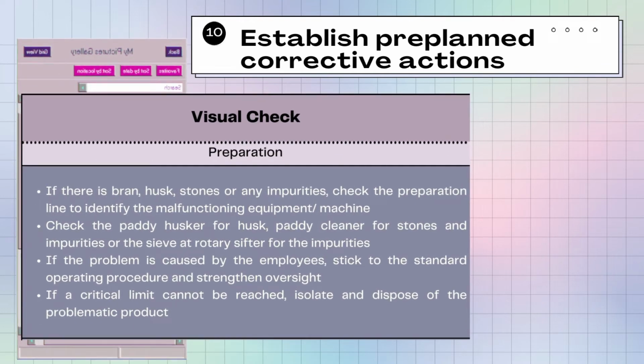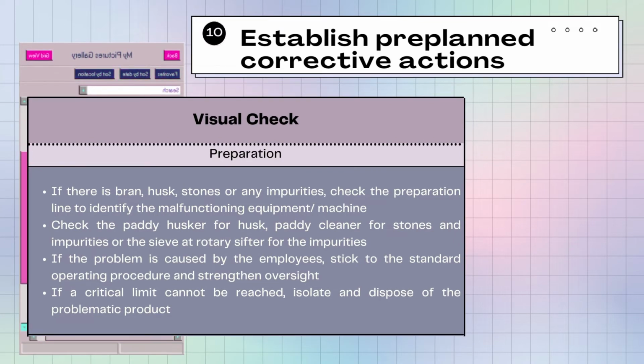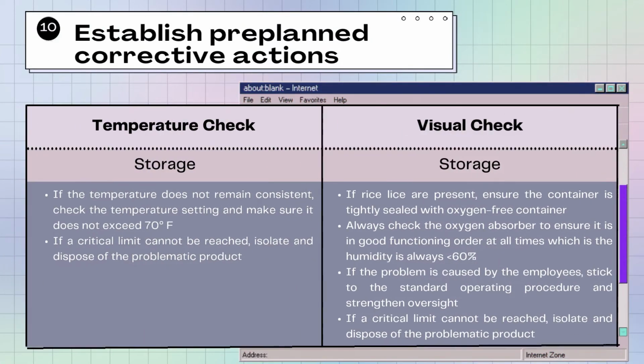Following that, we established a pre-planned corrective action. First, we did a visual check for the preparation, for bran, husk, stones, or any impurities. Check the preparation line to identify malfunctioning equipment. Check the paddy husker for husk, the paddy cleaner for stones, or the sieve at the rotary sifter for impurities. Next, a temperature and visual check for the storage: if the temperature does not remain consistent, check the temperature setting and make sure it does not exceed 70 degrees Fahrenheit. For visual checks, if rice lice are present, ensure the container is tightly sealed with an oxygen-free container. Always check the oxygen absorber to ensure it is in good working order.